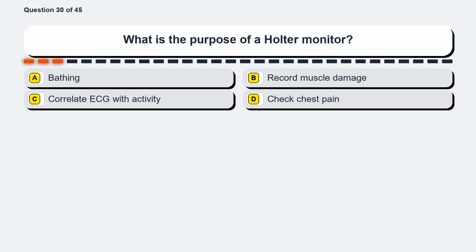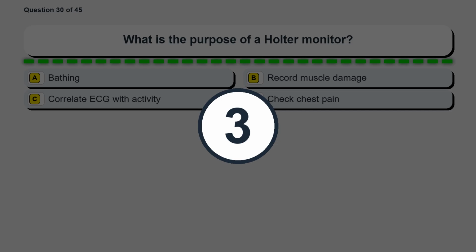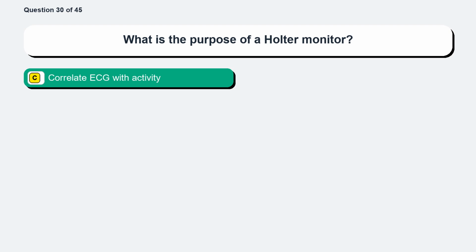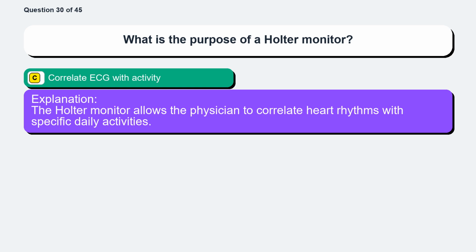Question 30. What is the purpose of a Holter monitor? Option A, bathing. Option B, record muscle damage. Option C, correlate ECG with activity. Option D, check chest pain. The correct answer is option C, correlate ECG with activity. The Holter monitor allows the physician to correlate heart rhythms with specific daily activities.